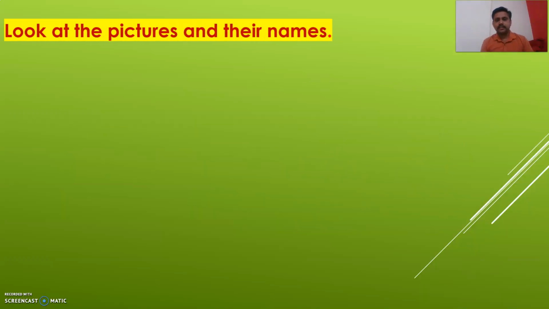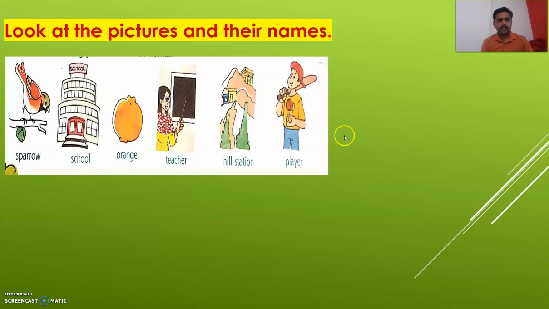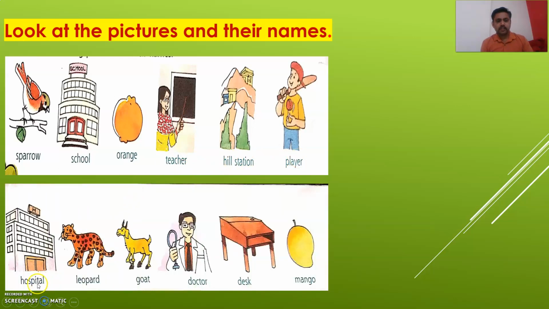Look at the pictures and their names. Here are some pictures and their names. Look at these pictures. Here are the pictures. Sparrow, school, orange, teacher, hill station, player. Next picture is hospital, leopard, goat, doctor, desk, mango. So these are the names of place, person or thing. So it is called a common noun.